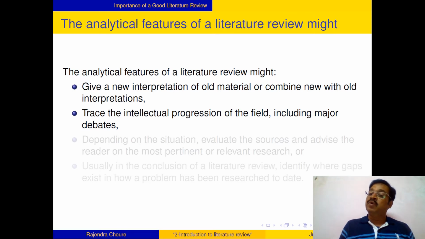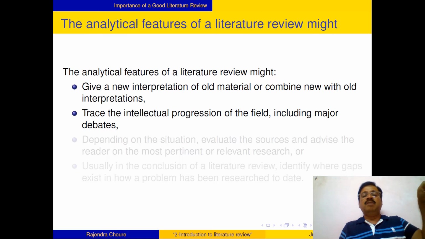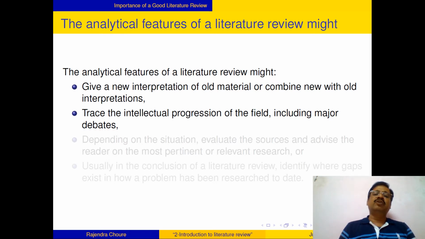Trace the intellectual progression in the field, how the particular problem is progressing and evolving, just like how we studied nitrogen fixation. Earlier we learned that some organisms are able to fix environmental nitrogen, Beijerinck did that. Now we are focusing on the actual symbiotic features, how those organisms, Rhizobium and plant, are interacting together. What is their identification process, and how does the plant prevent Rhizobium from becoming pathogenic, or how does Rhizobium avoid the pathogenic traits?